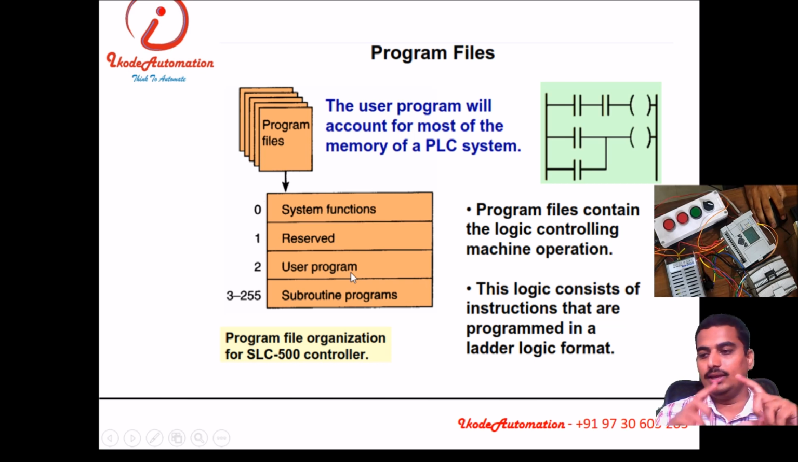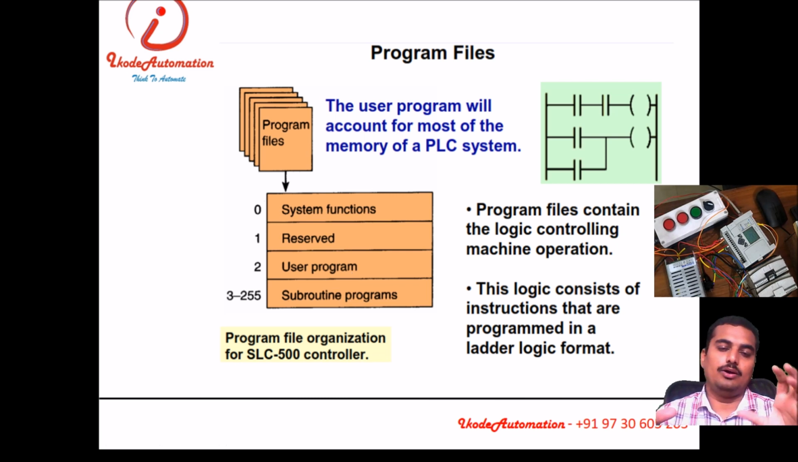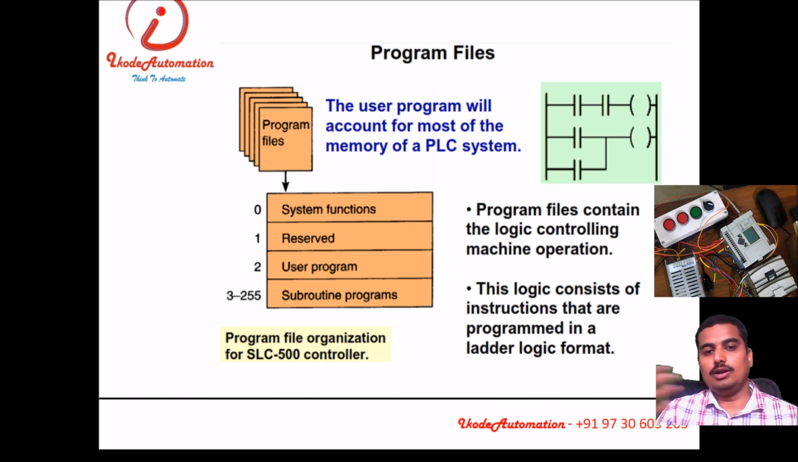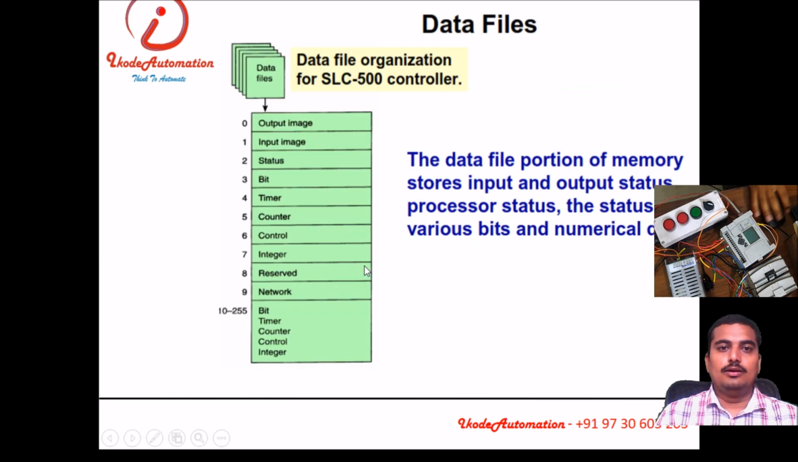User program is the main program that is continuously running. Subroutine programs are called as and when required. As our task is completed, we again switch back to the main program. Whenever required, we can call another subprogram, that is a subroutine program. Then the data files: there are so many data files like output image, input image, status, bit, timer, counter, control, integer. We can see this practically.